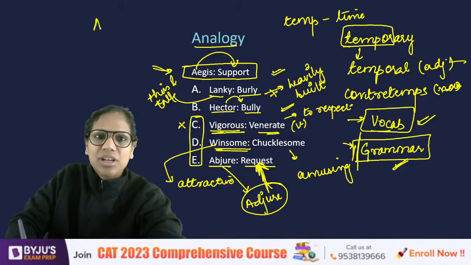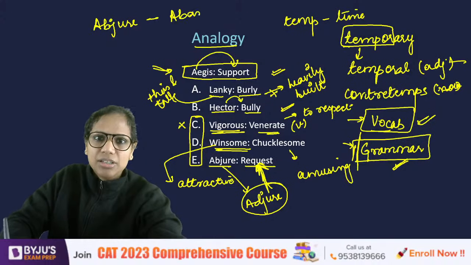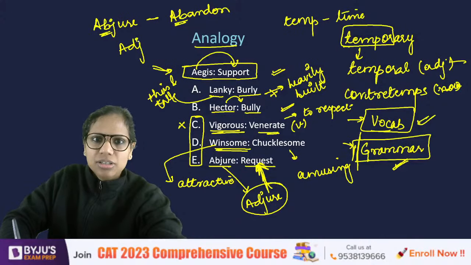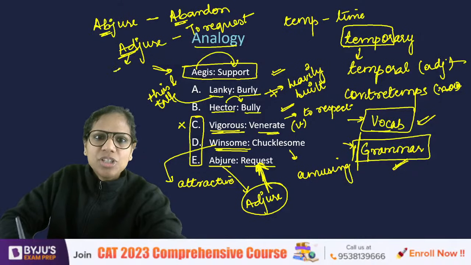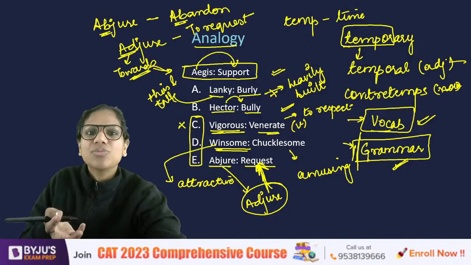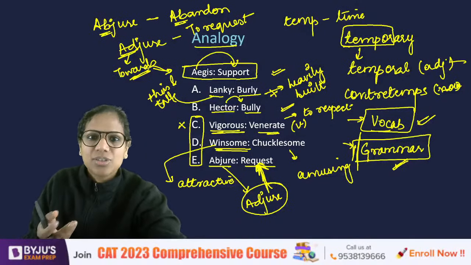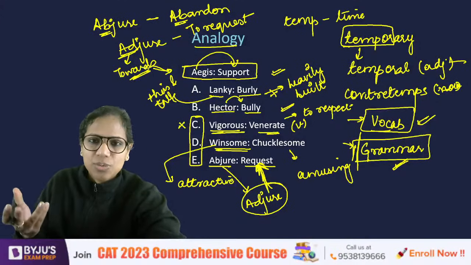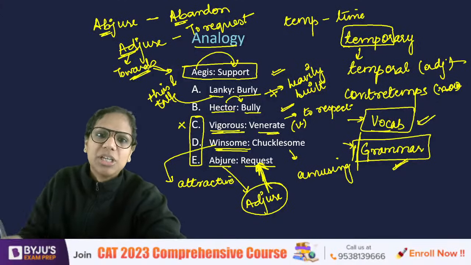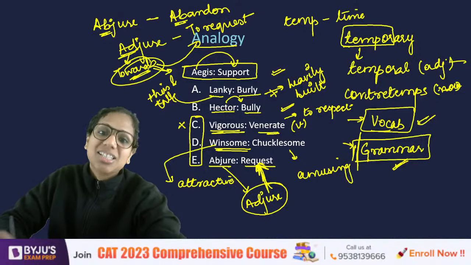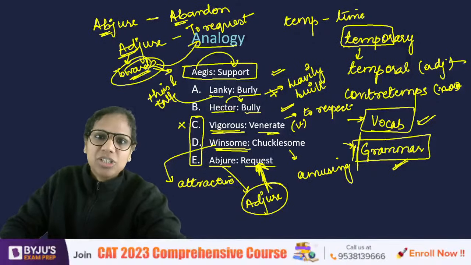देखो abjure, abandon. Learn it like this. Abjure, abandon. Ab. Right? Adjure is to request, to urge. So ad as a prefix means to or towards. So you want someone to listen to you, to listen to the advice that you are giving him, or to listen to the request that you're making. So towards से relate कर सकते हो इसको to remember it. Adjure means to request.